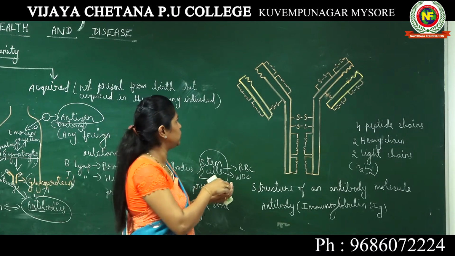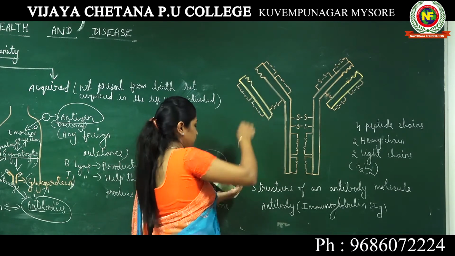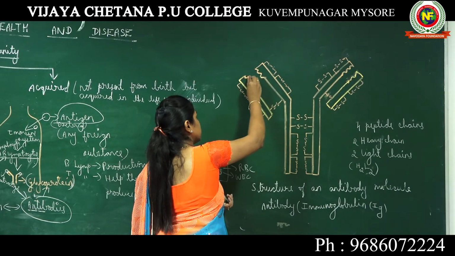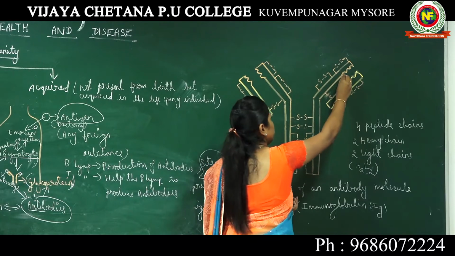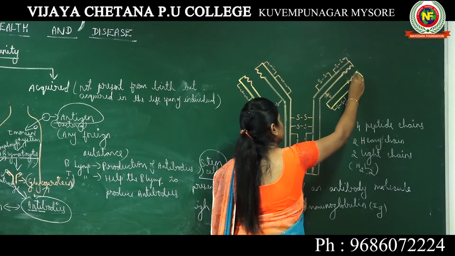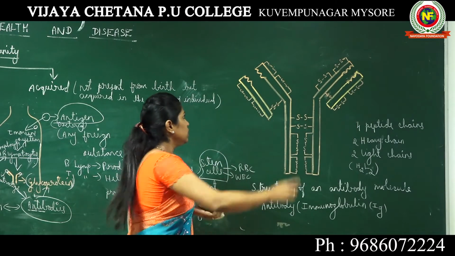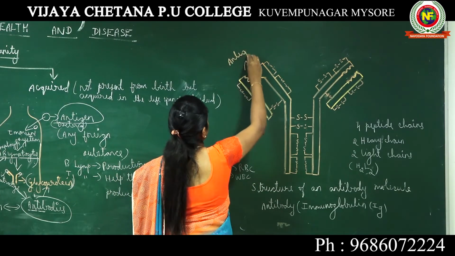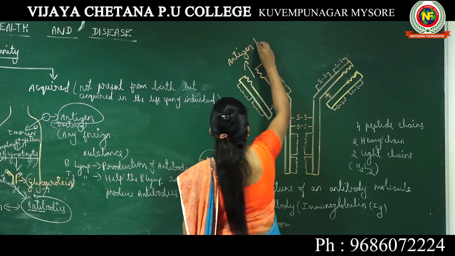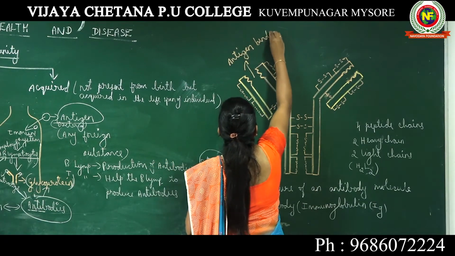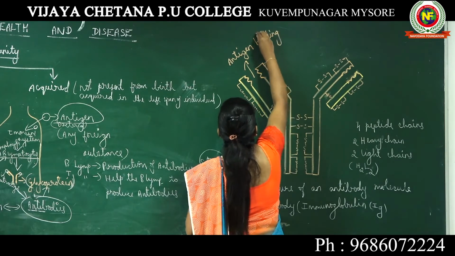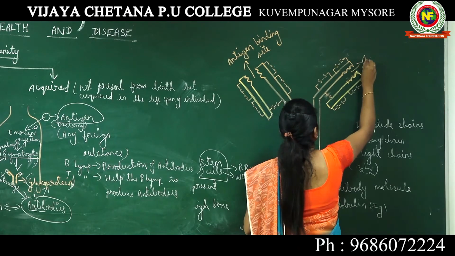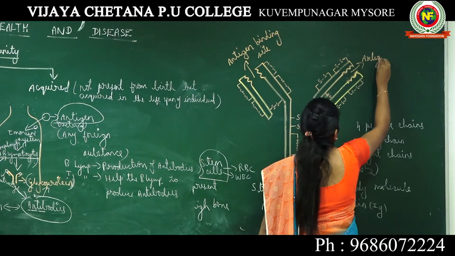Now you see this region is slightly different when compared to the whole structure of the antibody. This region is known as the antigen binding site.